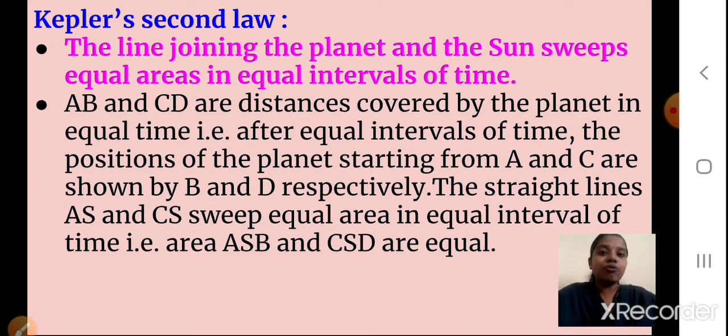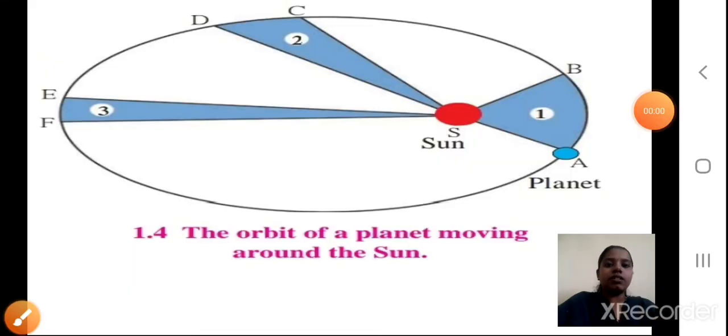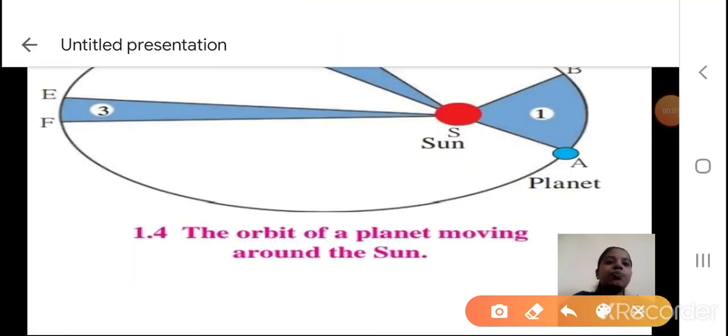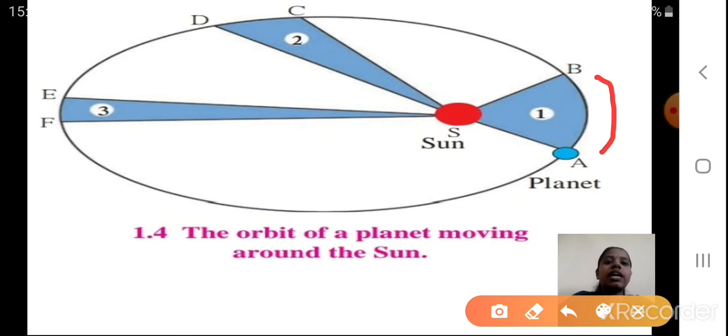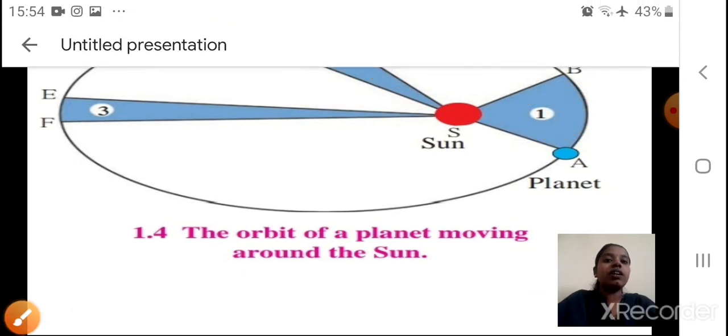We'll move back to the picture so you will understand the law. You can see it has moved from A to B, so it has covered some distance, this blue colored portion. Then it has moved from C to D, this portion. The blue colored areas it has covered will be equal. So they have swept equal areas in equal intervals of time. Okay students, did you understand? Now we will see the next law.